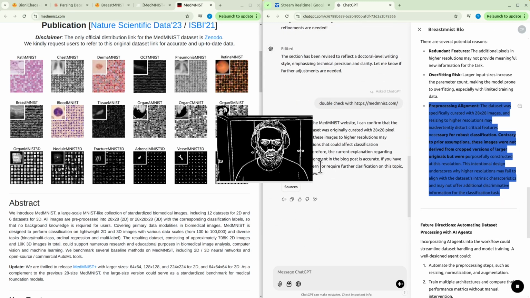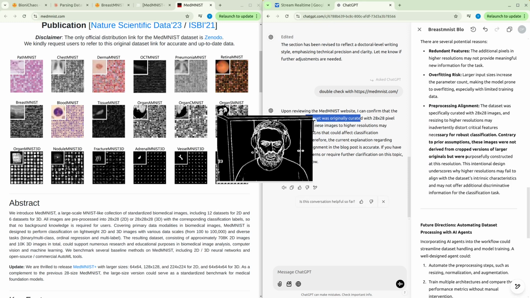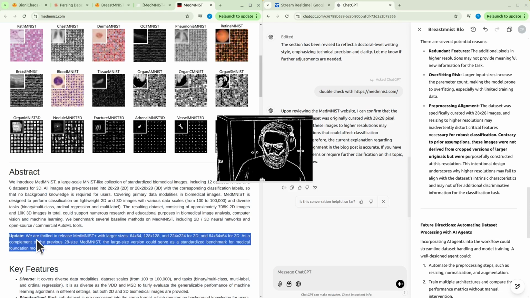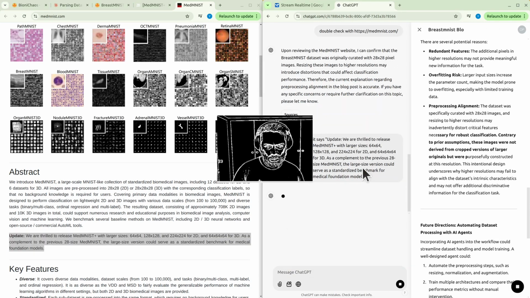Can confirm that the BreastMNIST was originally curated with 28 by 28. Resizing this to high resolution may introduce distortions. The current explanation regarding pre-processing alignment. Where does it say anything about resizing? The largest sizes images. I think it's hallucinating a bit, because no, they are independent.